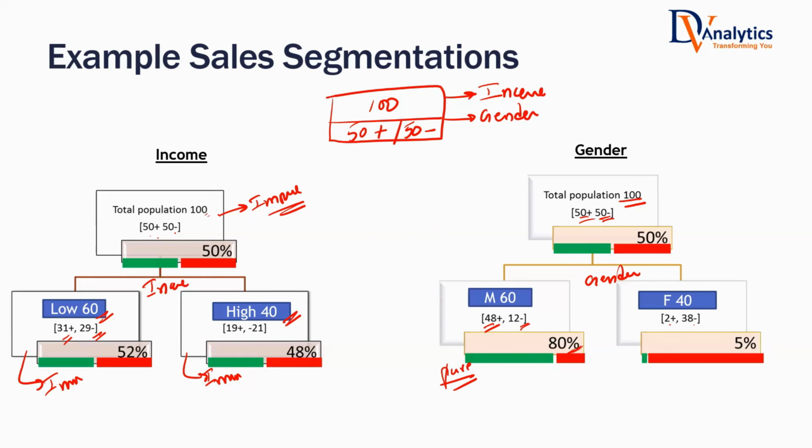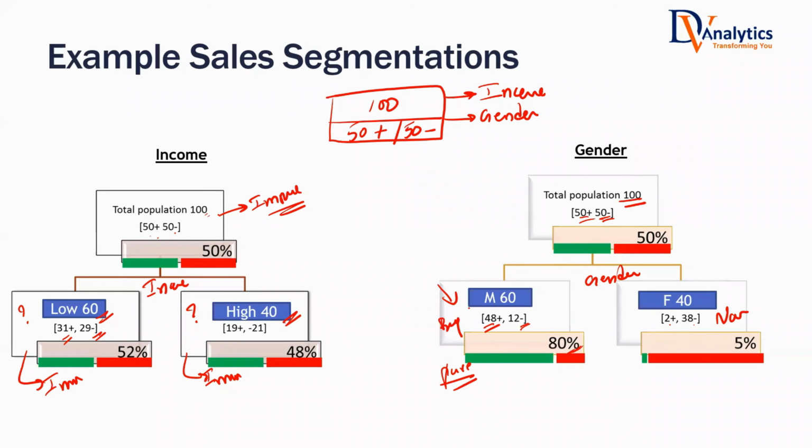We want to divide the data into pure subsets. When you divide the data into pure subsets, then if a customer is a male customer, you can confidently say there is a high chance that he will be a buyer. If a customer is female, you will very confidently say that the customer will be a non-buyer. But if I tell you a customer has low income, can you tell anything confidently? No. If a customer has high income, can we tell anything confidently? 50-50. So dividing based on gender is giving better, purer subsets.